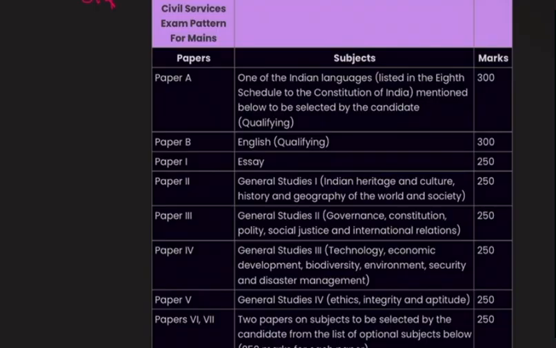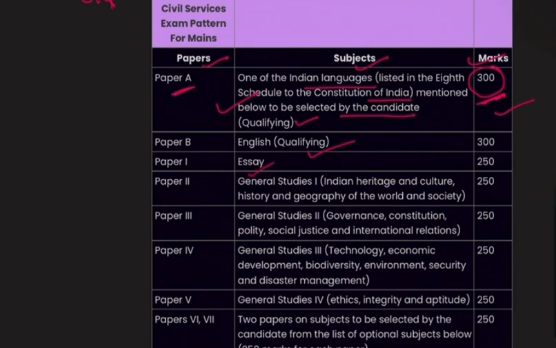Now here we will discuss the civil service exam pattern for mains, okay. Starting with papers, subjects and marks. Paper A is one of the Indian languages listed in the 8th Schedule of the Constitution of India, to be selected by the candidate. Paper B, which is English, is also a qualifying paper, okay.